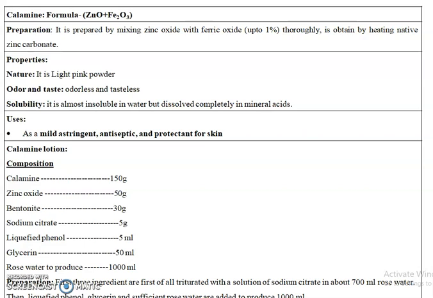Calamine, which has the general formula ZnO plus Fe2O3, is prepared by mixing zinc oxide with ferric oxide thoroughly, and it is obtained by heating the native zinc carbonate. Calamine is a light pink powder which is odorless and tasteless, and it is basically insoluble in water, but it is completely dissolved in mineral acids. Again, three types of uses are shown by calamine. The first one is that it acts as a mild astringent. It also acts as an antiseptic, and it also acts as a protectant for skin.